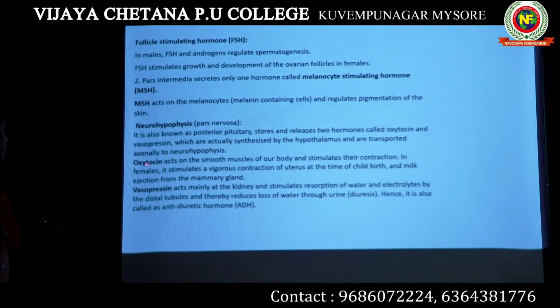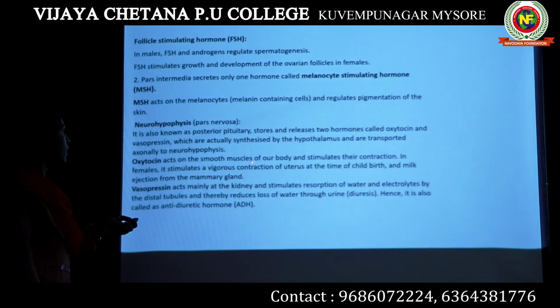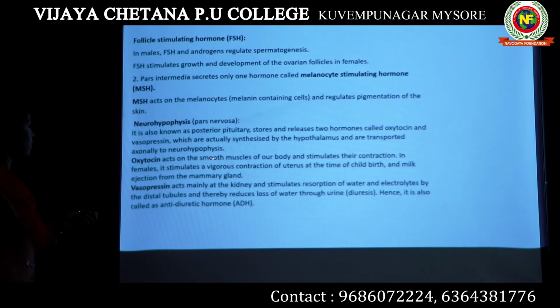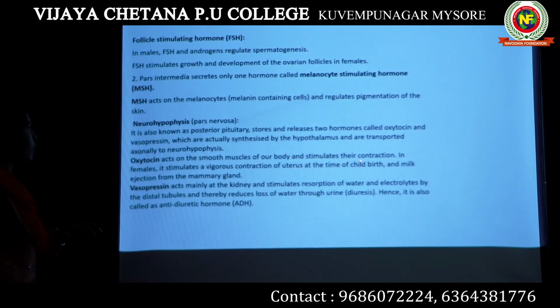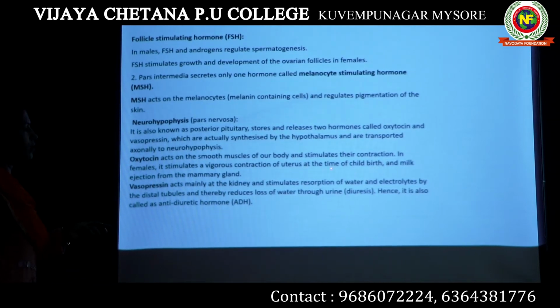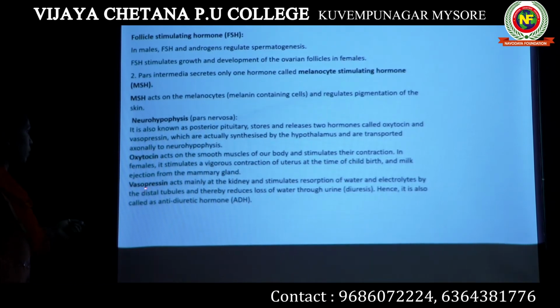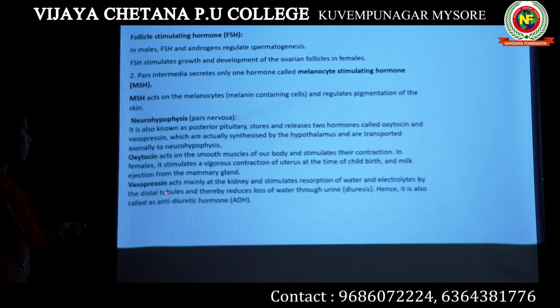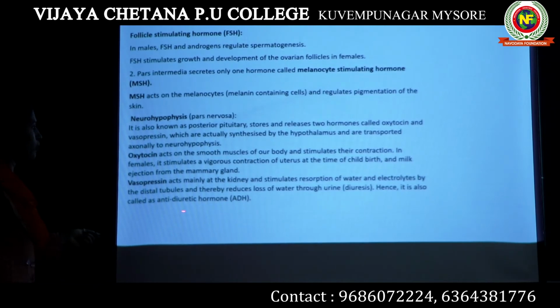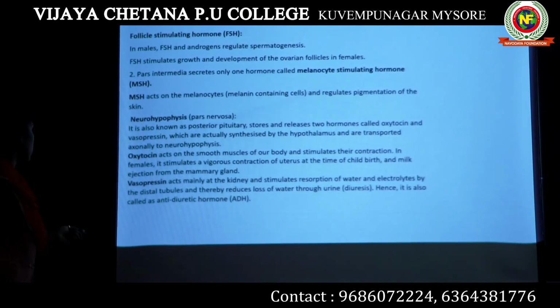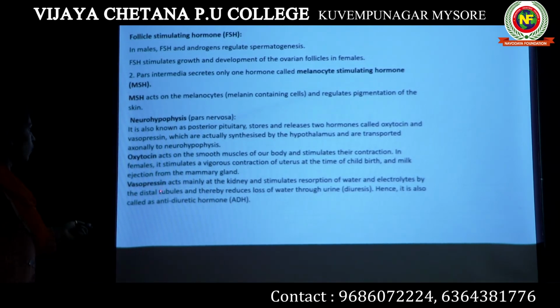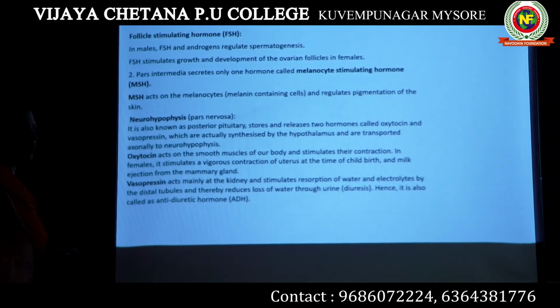So oxytocin has different effects. It actually acts on the smooth muscles of our body. It stimulates the contraction of our uterus at the time of childbirth, and also milk secretion from the mammary gland. Then the hormone vasopressin. This vasopressin is also known as antidiuretic hormone. This has been asked in your previous NEET exam.